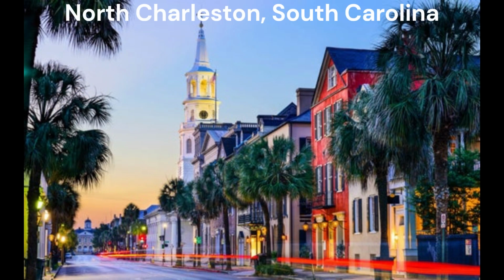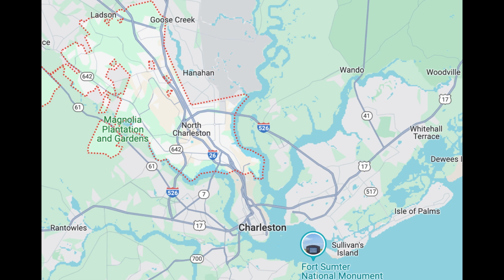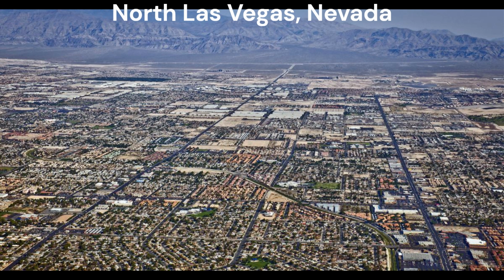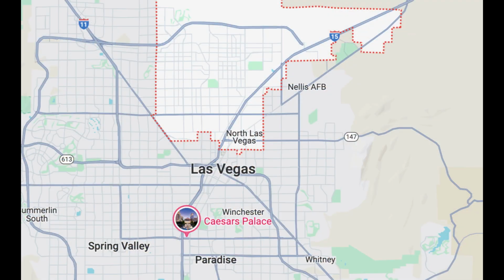Next we have North Charleston, South Carolina. This is incredibly self-explanatory. It is north of Charleston. Next we have North Las Vegas, Nevada. Also incredibly self-explanatory. It's just north of Las Vegas.